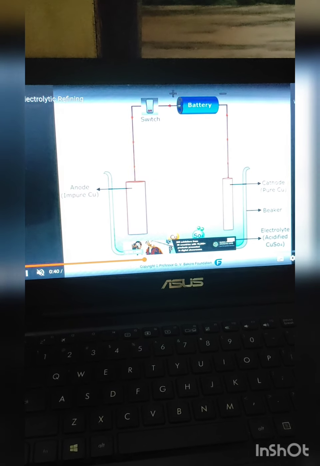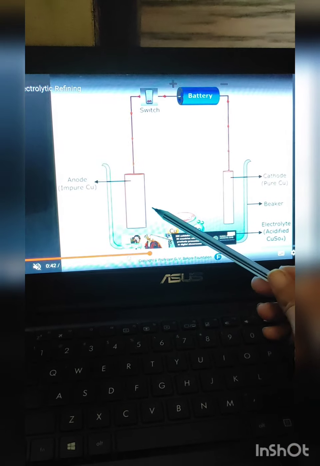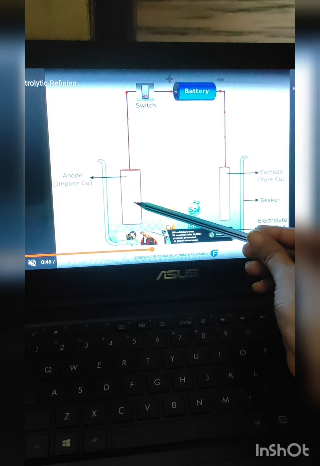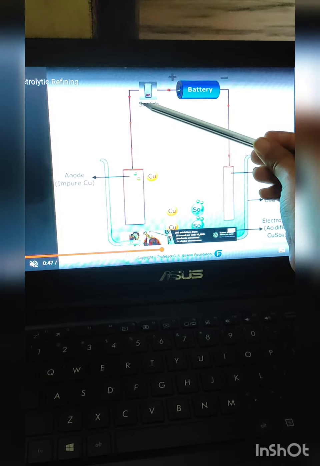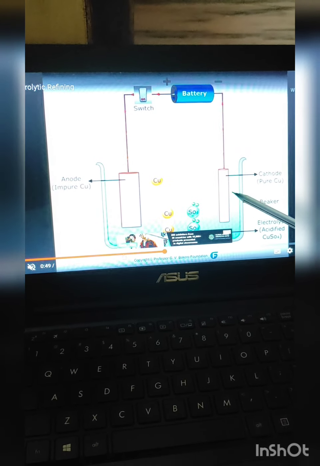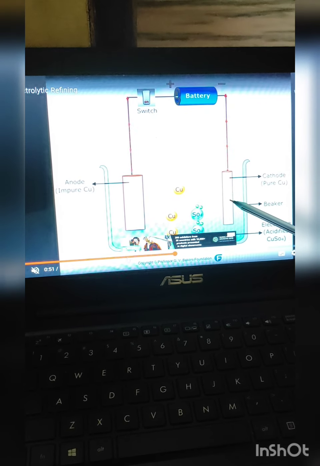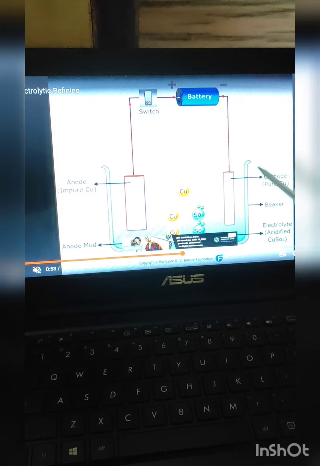When the current is going to pass, what is going to happen? Impure metal from this copper is going to transfer to the pure copper, which is deposited on the cathode.